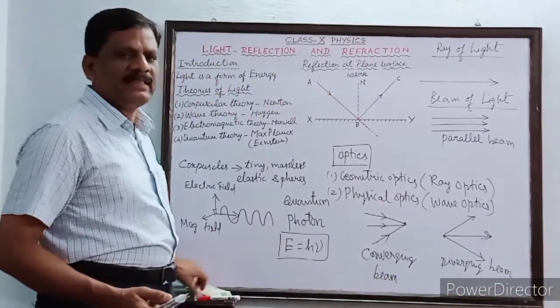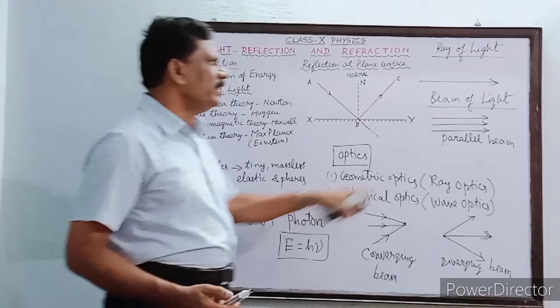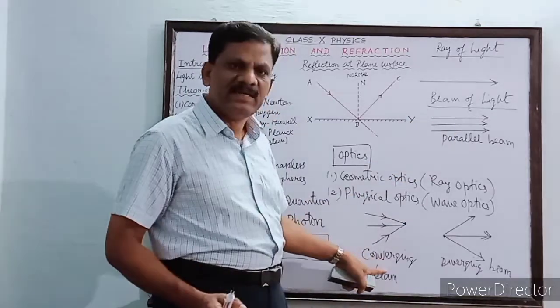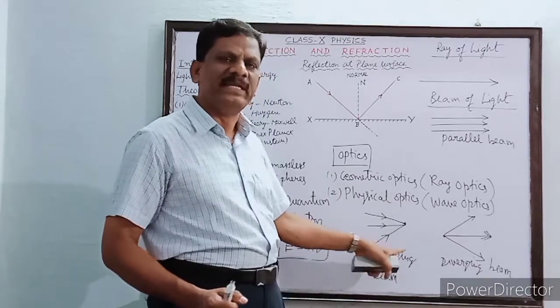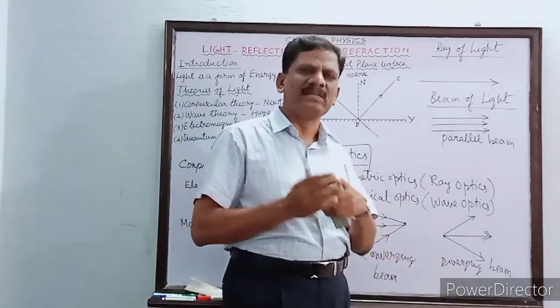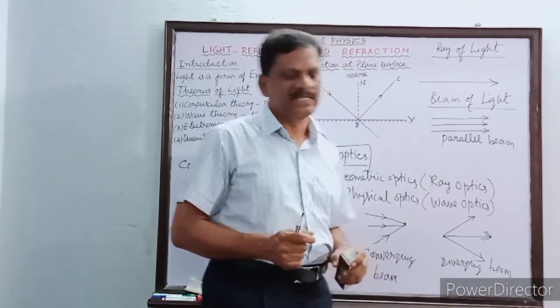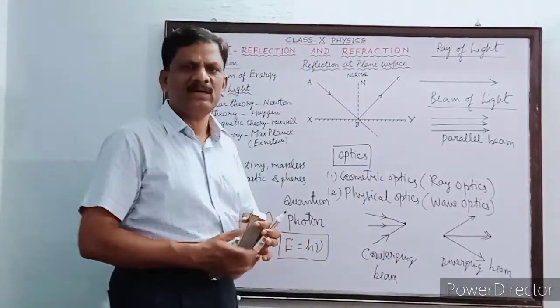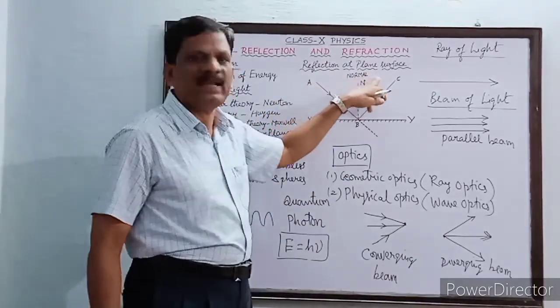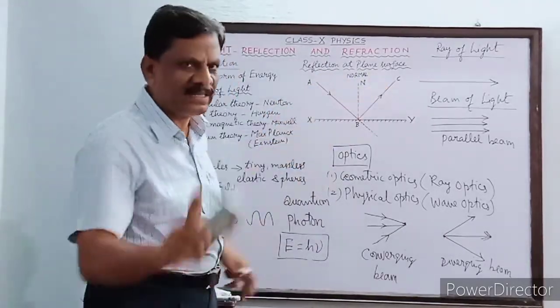So what are the three types of beams we have discussed? One is the parallel beam. Another one is the converging beam, where all the rays of light are meeting at a point, and the third one is the diverging beam, where from a point all the rays are going away from each other. Okay students, now the introduction is over. We are going to study reflection at a plane surface directly. Be ready for that.